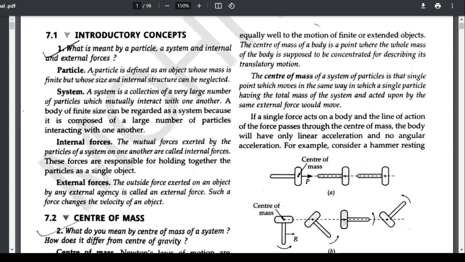Internal forces. The mutual forces exerted by a particle of a system on another are called internal forces. That means if a system is isolated, not interacting with outside forces, but interacting among the particles of the system, then that kind of force is called internal force.